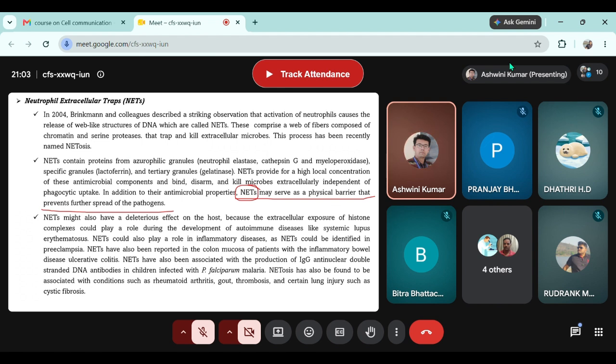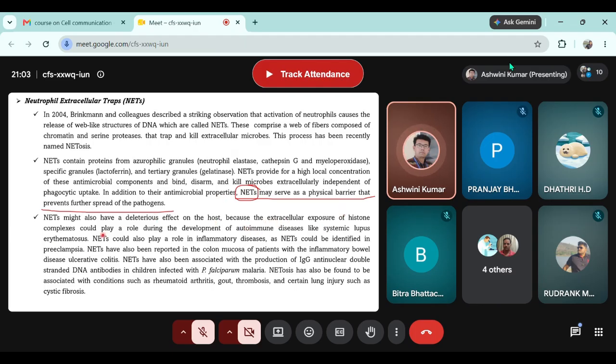Therefore, this mechanism of sending out extracellular traps is not just to trap the pathogen so that the granule contents can kill it, but it also restricts the movement of the pathogen so that it cannot go to other locations.